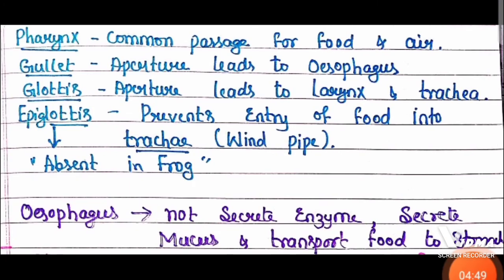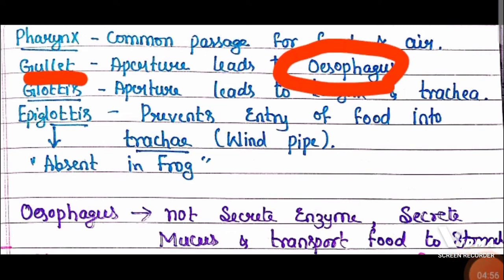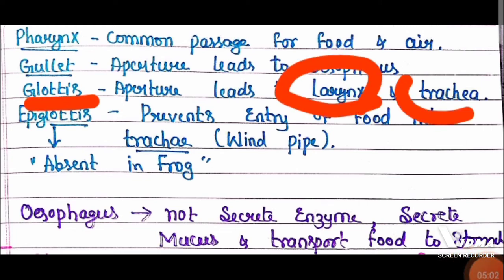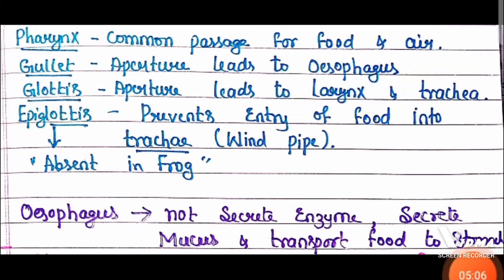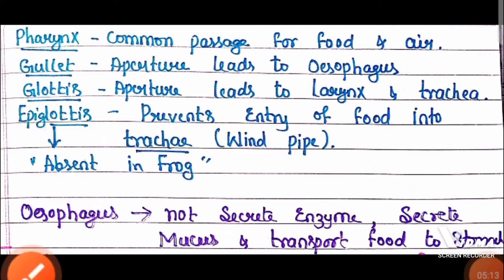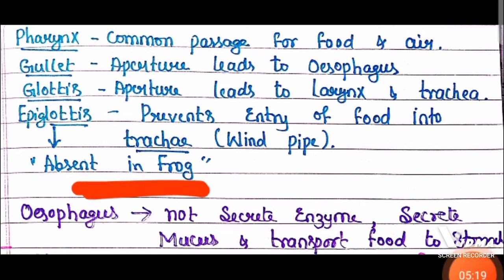Now, the pharynx is a common passage for food and air, you know it. And here you remember the gullet. Gullet is the aperture that leads to the esophagus, and glottis is the aperture that leads to the larynx and trachea. Epiglottis prevents the entry of food into the trachea or windpipe. And remember, epiglottis is absent in frog.